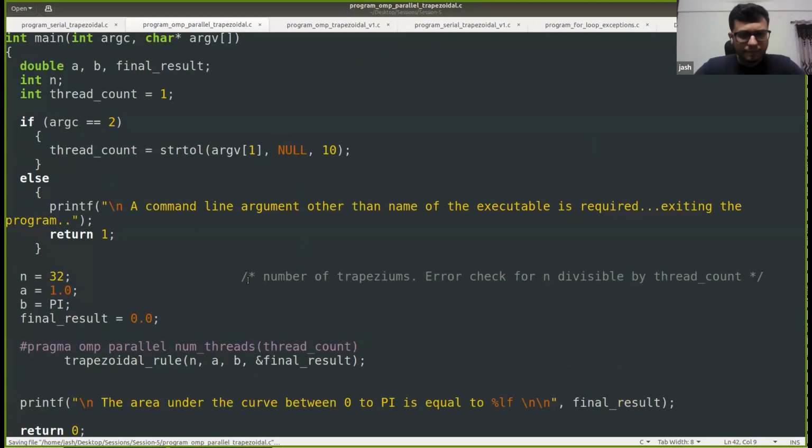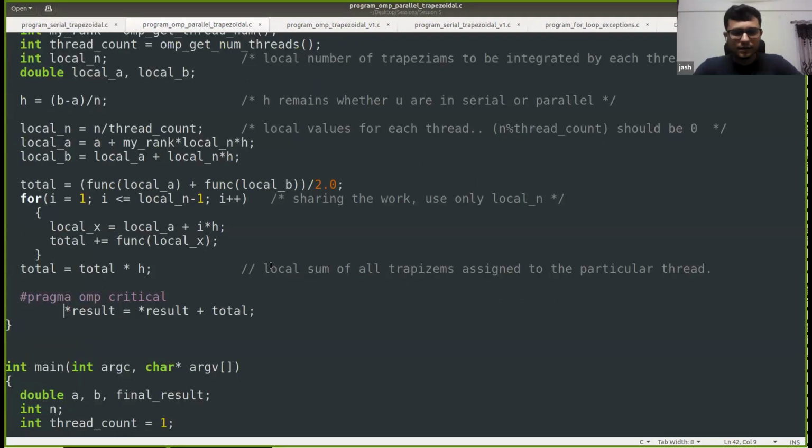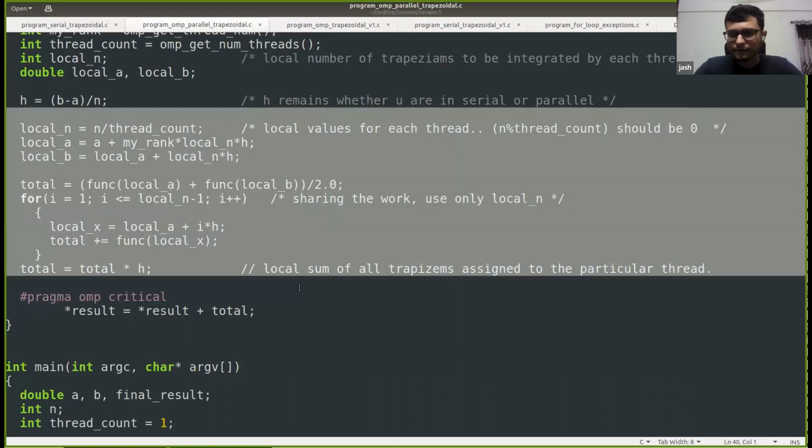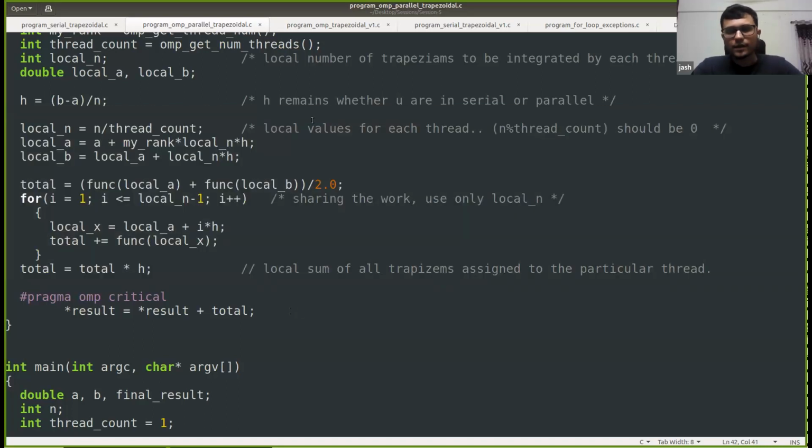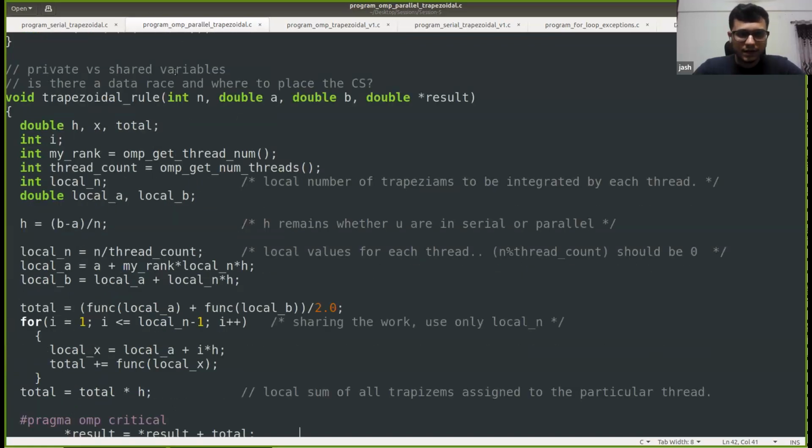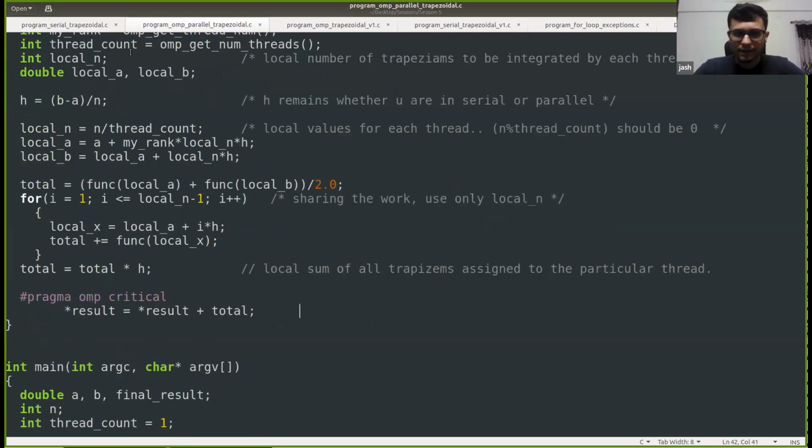So any questions up till now? Were you able to understand what we did so far? Why do we need this critical and how the entire calculation is happening? Any questions, please feel free to ask. So now we'll run this program. We'll see the output for the serial as well as the parallel code, and we'll compare them to see whether it's giving the correct result or not. So let us do that.